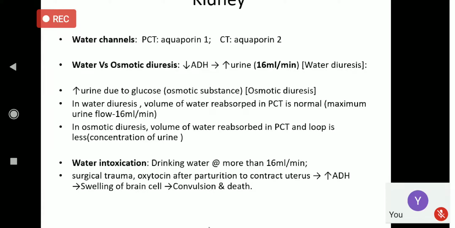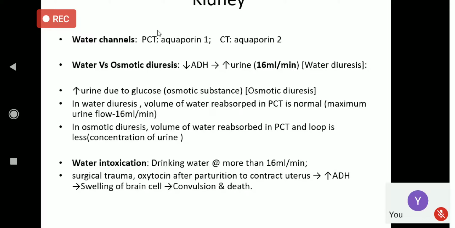Now let us come to the tubular function. In the renal tubule, there are water channels. The renal tubule has the proximal convoluted tubule, loop of Henle, distal convoluted tubule, and collecting duct.